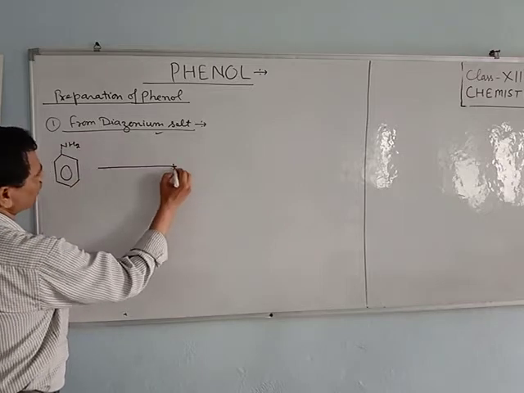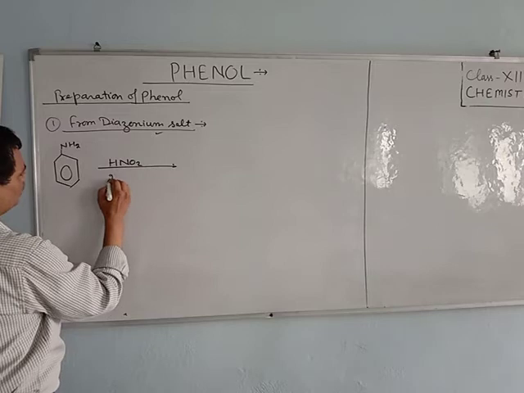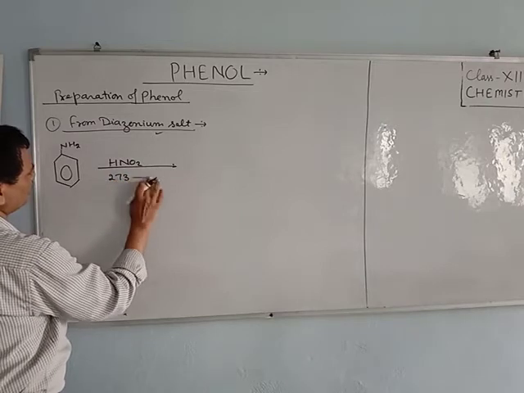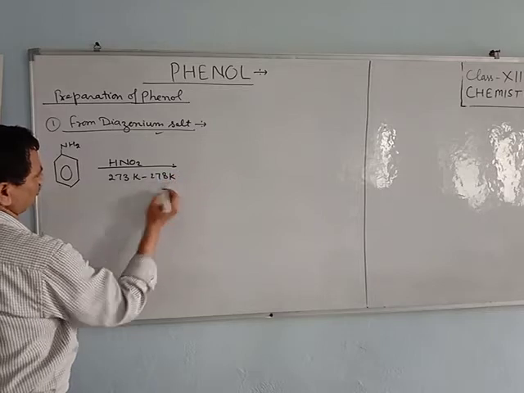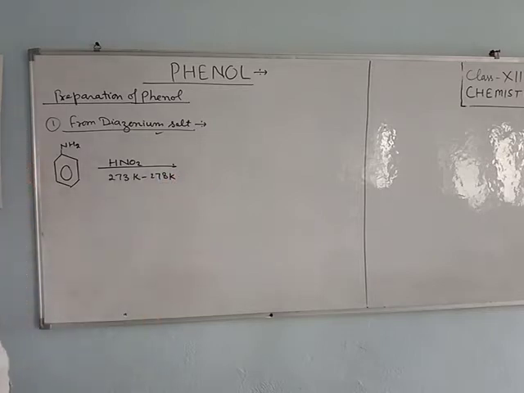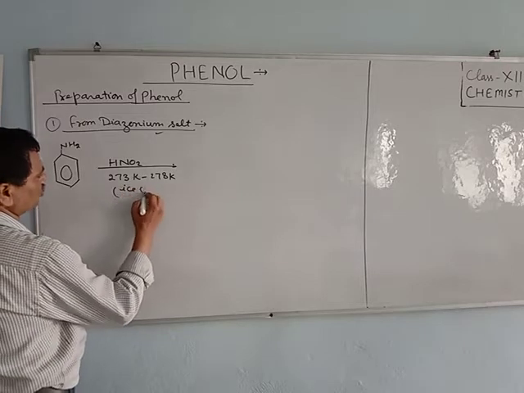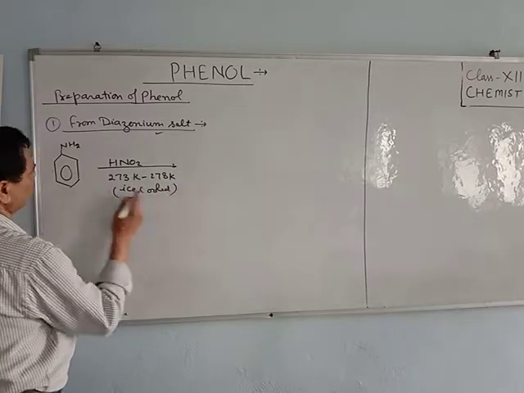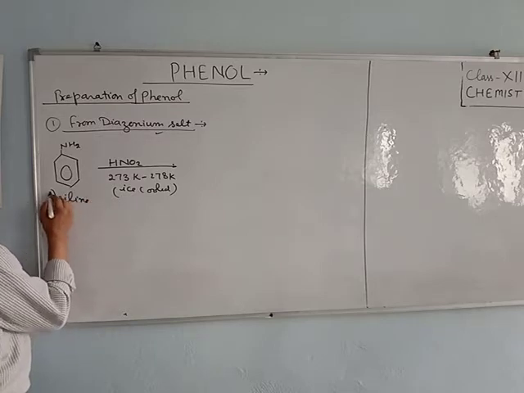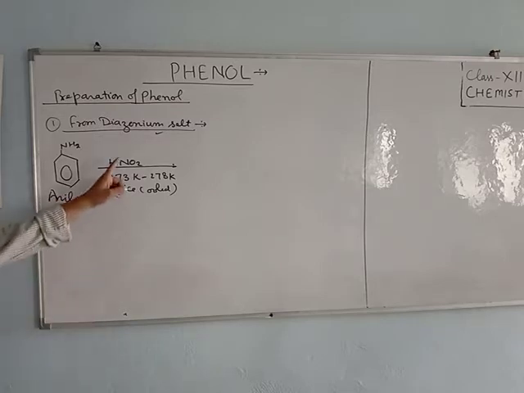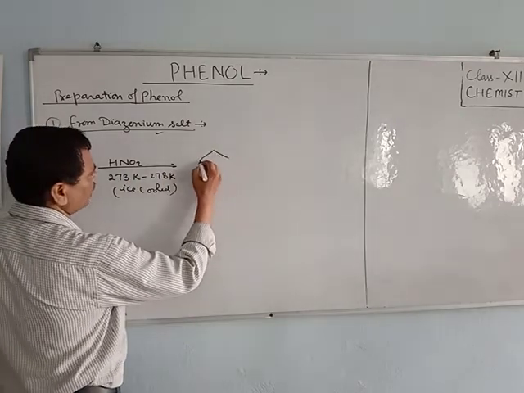Aniline is treated with nitrous acid at 273 Kelvin to 278 Kelvin, or you can say it is ice cool. When aniline is treated with nitrous acid, it forms diazonium salt.